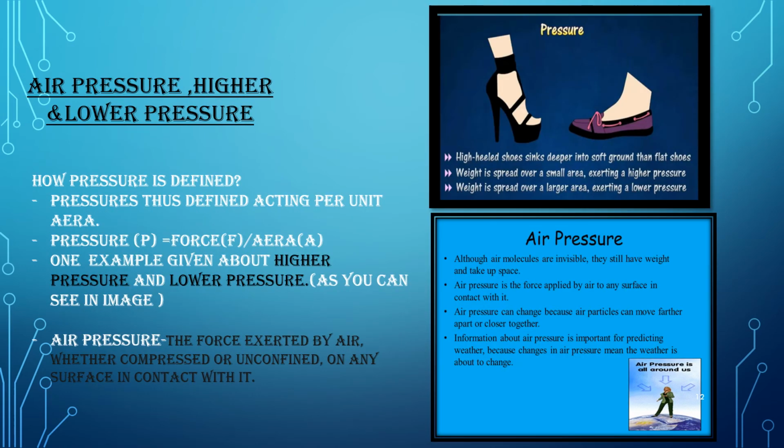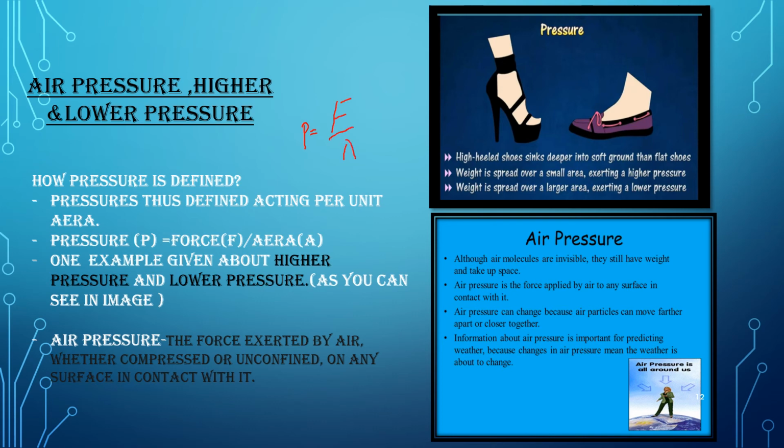Now let us see how pressure can be defined. Pressure can be defined as P is equal to F, that is force, per unit area.